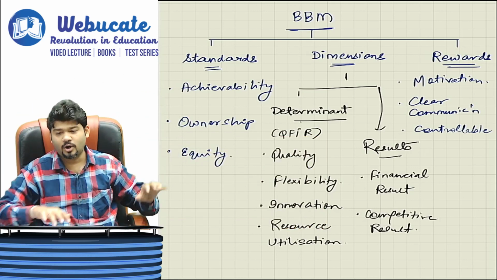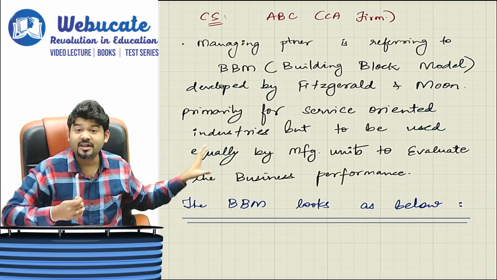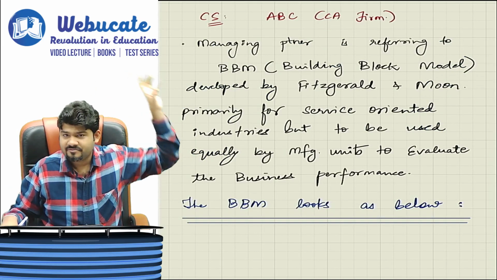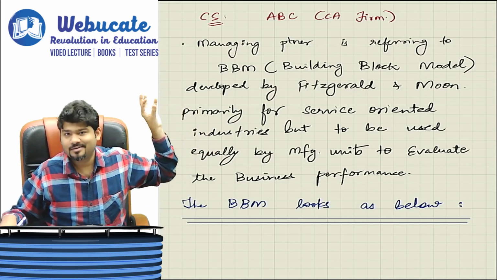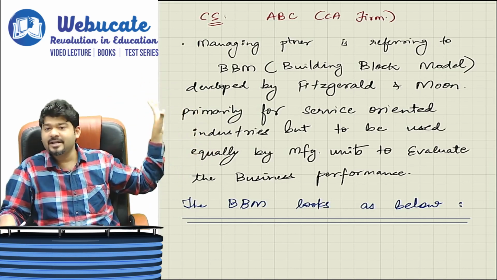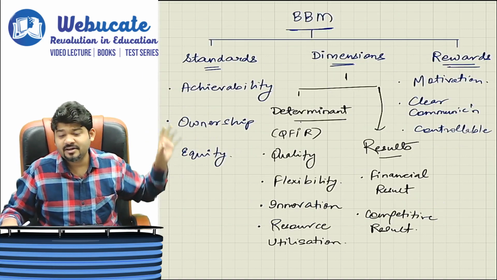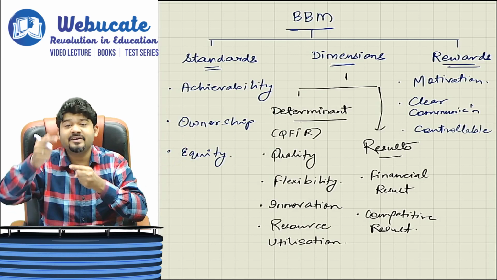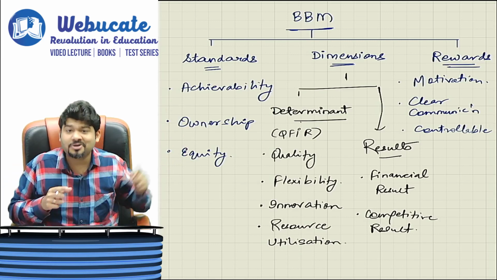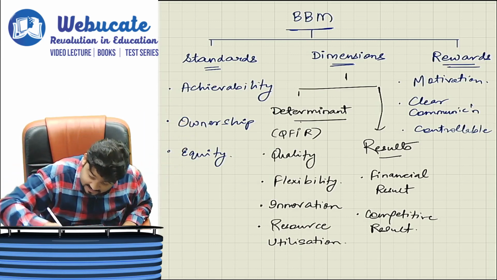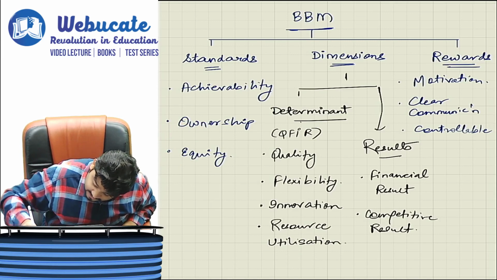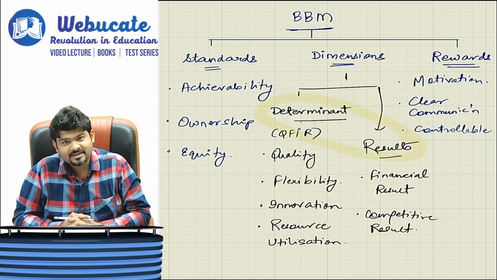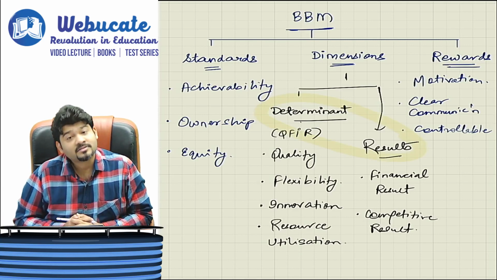So this is what we will quickly write down. When we have to write down the answer, in the first paragraph we speak 2 lines about the building block model, and then we tell them that this is how the whole model looks like, and then we will tell them that in this particular scenario, our focus is on the determinant and results aspect.